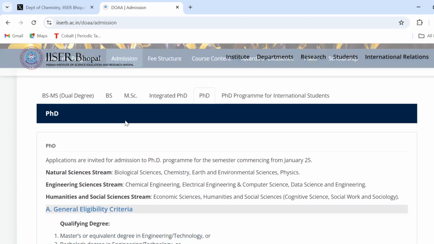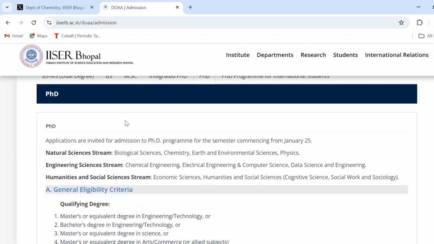admission portal, where you can see the PhD admission applications are invited for admission to the PhD program for the semester commencing from January 25th. This is called the even semester of academic year 2024-25. And what are the streams? That is the natural science, which includes biological science, chemistry, earth and environment science, physics.